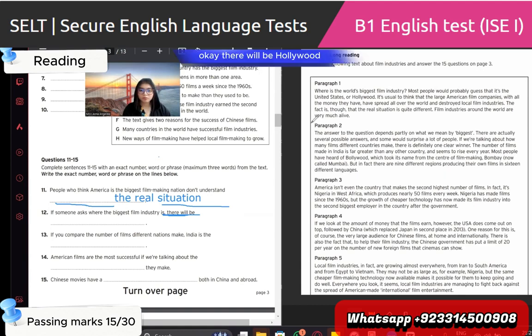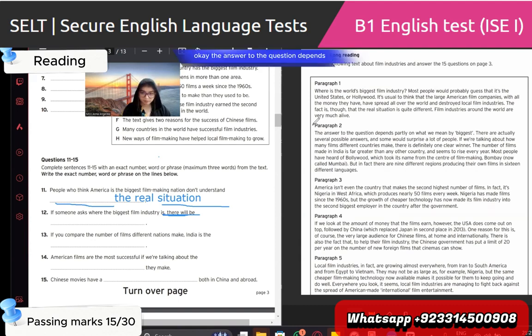That doesn't make sense. Okay, the answer to... read the question. Again, read paragraph 2. The answer to the question depends partly on what we mean by biggest. There are actually several possible answers, and some would surprise a lot of people.